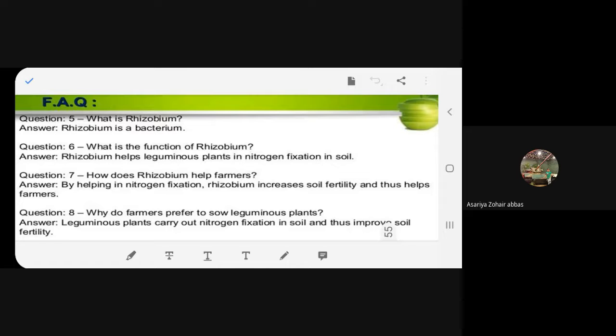How does rhizobium help farmers? By helping in nitrogen fixation, rhizobium increases soil fertility and thus helps farmers. So what is rhizobium doing? It is helping in nitrogen fixation. So obviously it is increasing the soil fertility. So they are helping farmers.